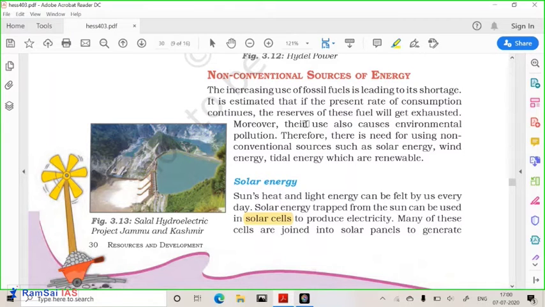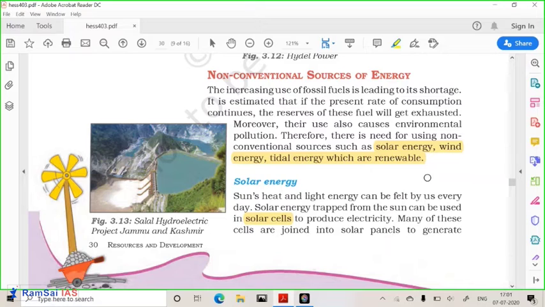Getting it? So I hope guys you have understood these things. Very important from the mains point of view as well as the prelims point of view. Now we have seen the conventional sources of energy. Now let us understand non-conventional sources of energy. Non-conventional means recently we have found or developed for the purpose of producing electricity. So we have solar energy, wind energy, nuclear energy, tidal energy. These are the non-conventional sources of energy.